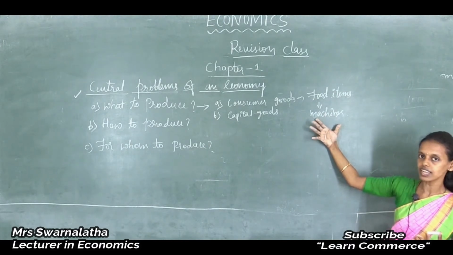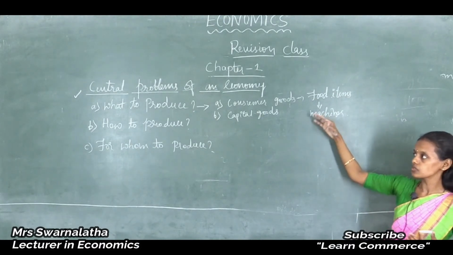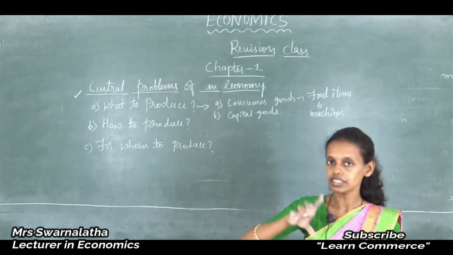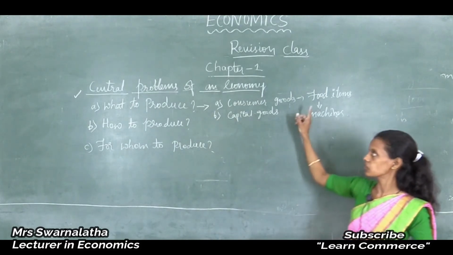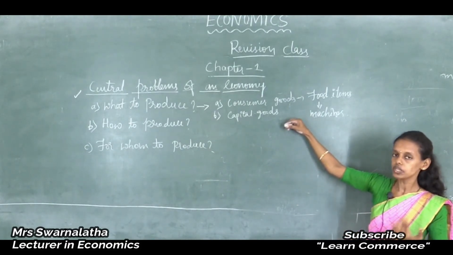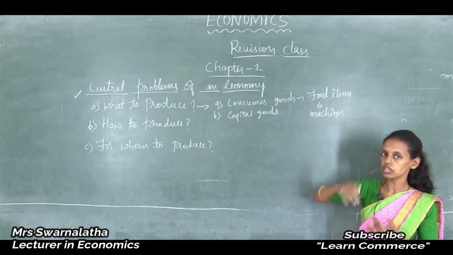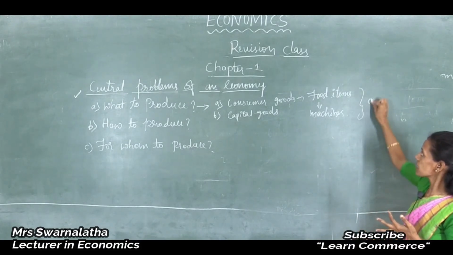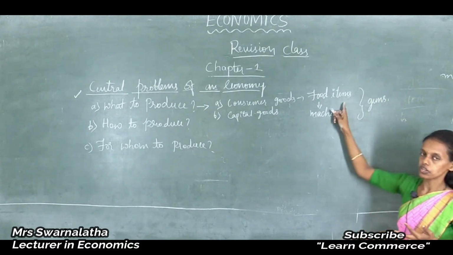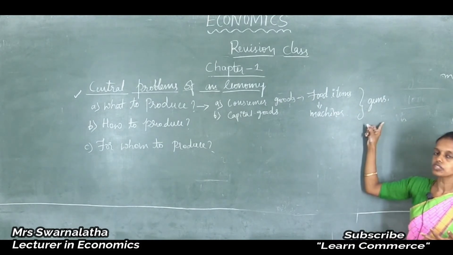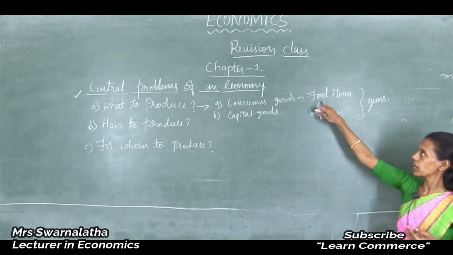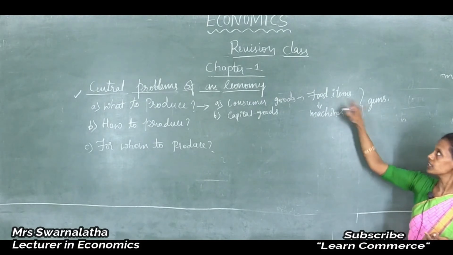guns. Why did they say it like this? It is because, as we know, many countries are attracted by our income and our abundant resources, and they may plan to attack our country. During that time we should save ourselves from the others' attack, and we should produce more guns rather than food products. If we go for producing more war materials, then there is a shortage of food for the soldiers and other people to fight against the others. So to fight against others, we need both the food items and guns.